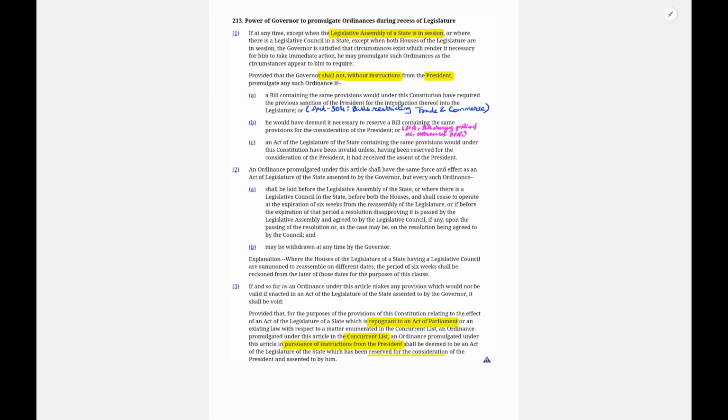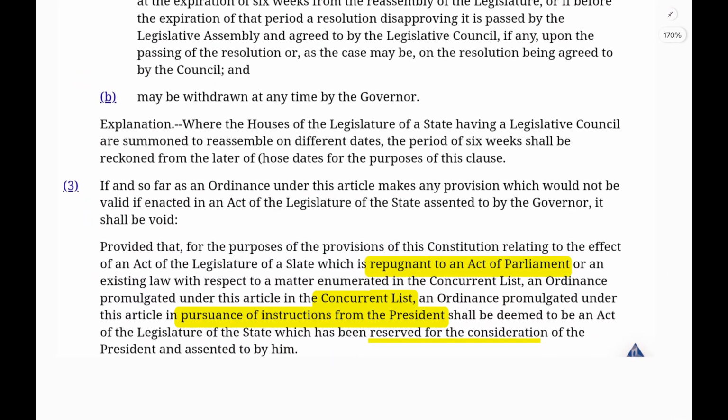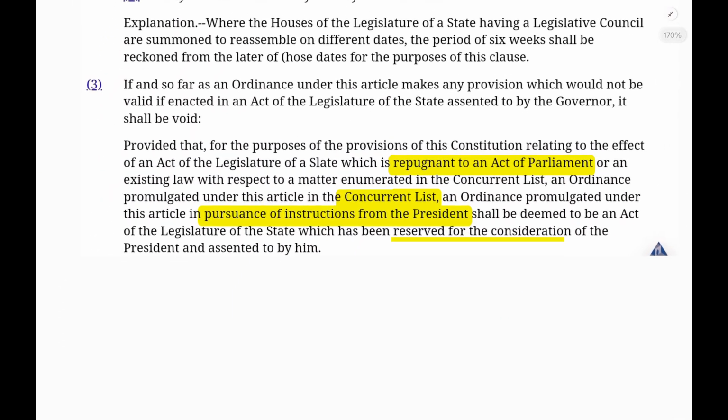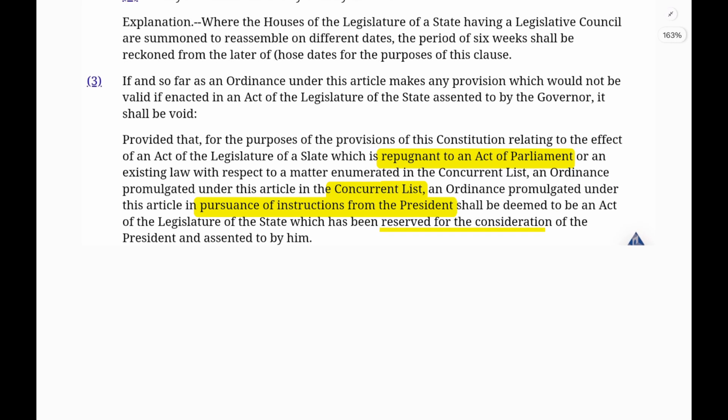Another unique point regarding the ordinance making power of the governor is with respect to ordinance making in the concurrent list. Now, before understanding that, we need to understand the legislative power of the state assembly with respect to the concurrent list.